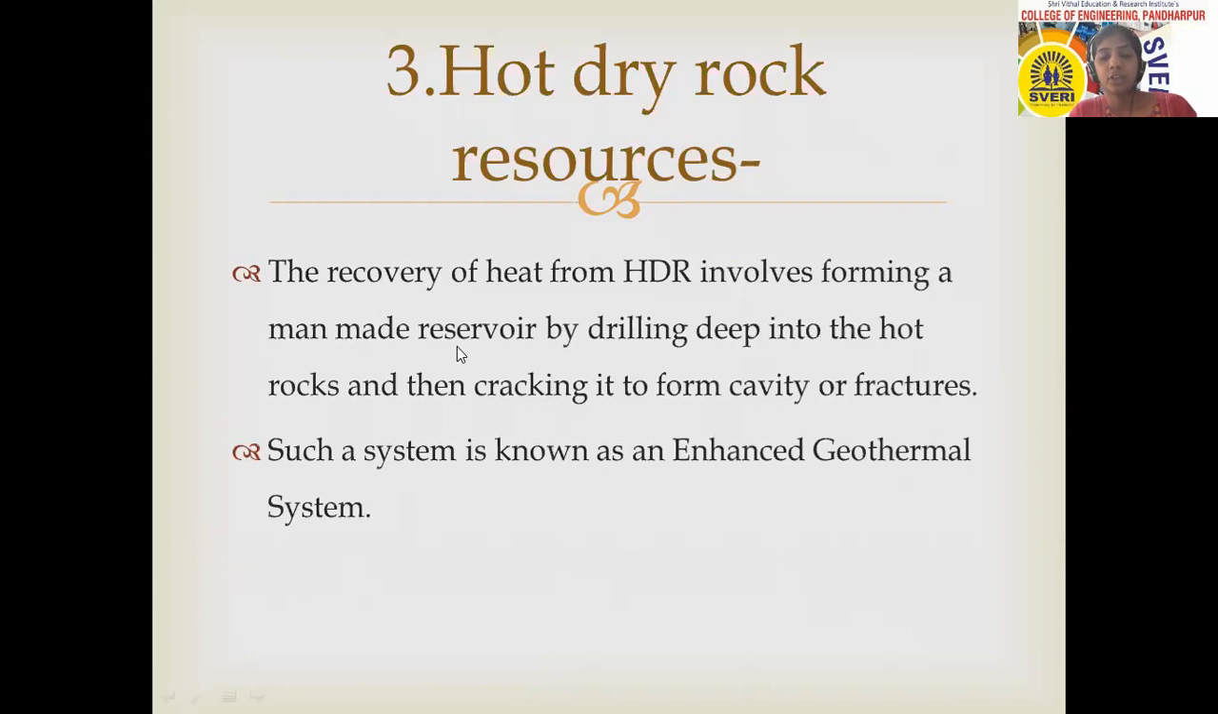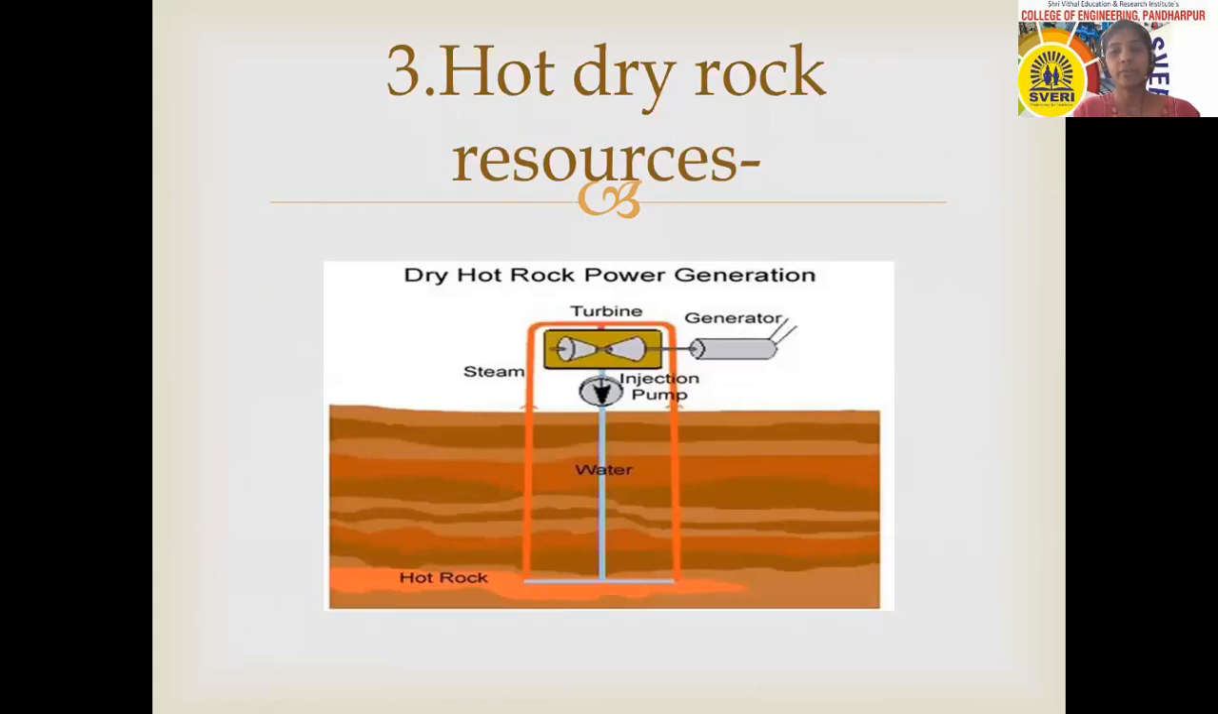So how can we utilize the heat energy available at that resource? A man-made reservoir can be made at such places, so that heat energy from that rock can be absorbed for heating water. So the heat energy can be utilized from that hot rock. Such a system is known as an enhanced geothermal system, as it is made by humans. It is not naturally available.